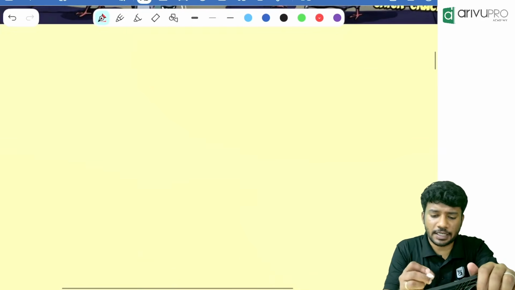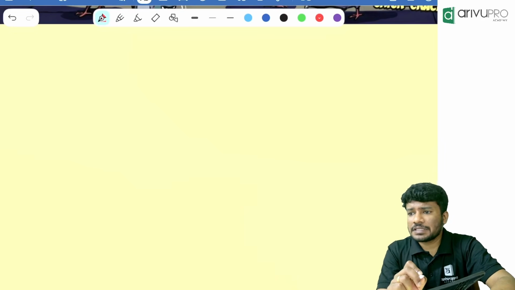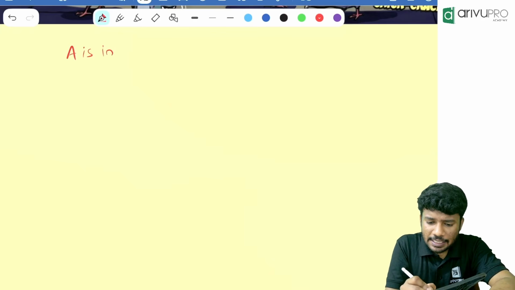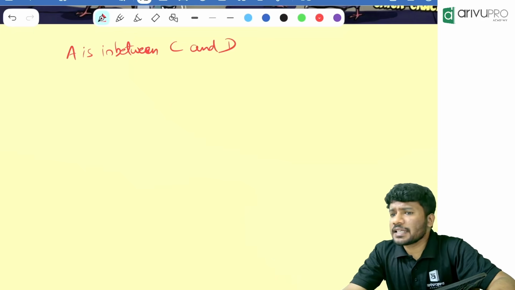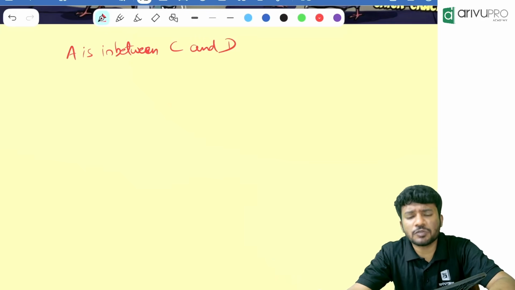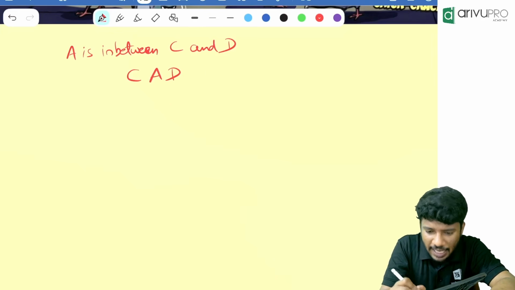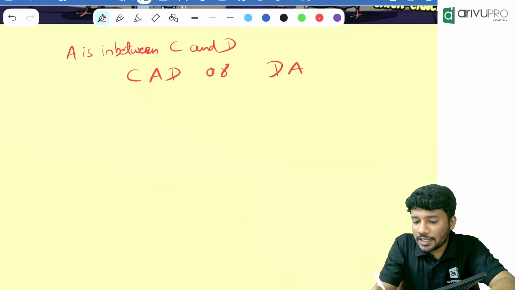Random examples I'll take. Okay. A is in between C and D. Either it can be, how many options are there? How many possibilities are there? A is between C and D. Either A will be in between C and D, or A will be in between D and C.